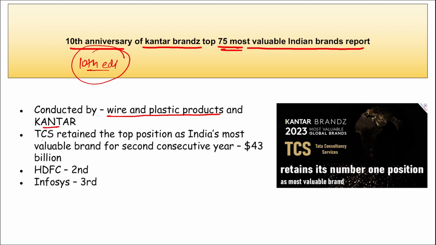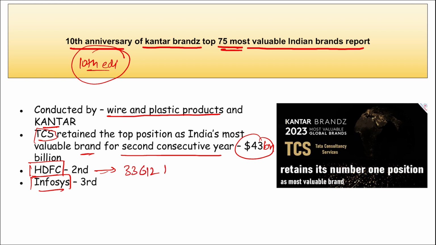And remember, TCS has retained the top position as India's most valuable brand for the second consecutive year with a $43 billion valuation. On second position is HDFC Bank and on third position is Infosys. If we talk about the valuation of HDFC, it is 33,612 million dollars, right?